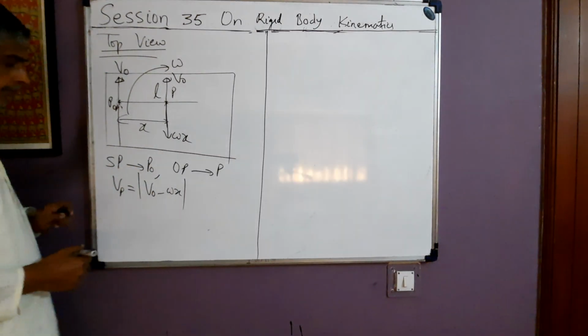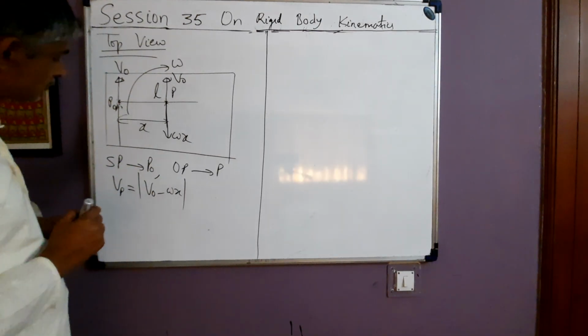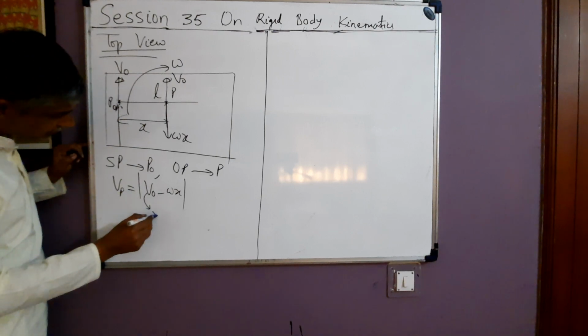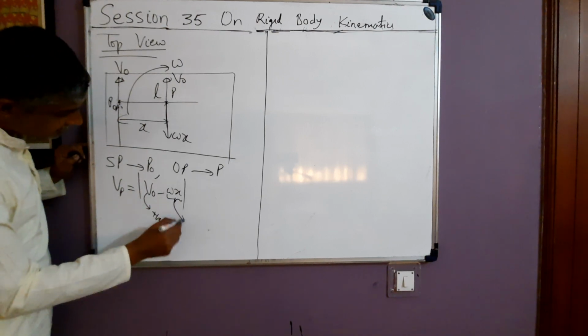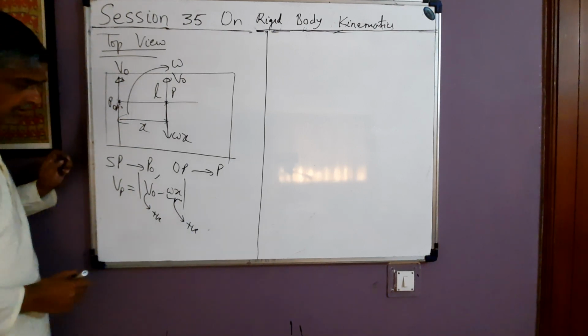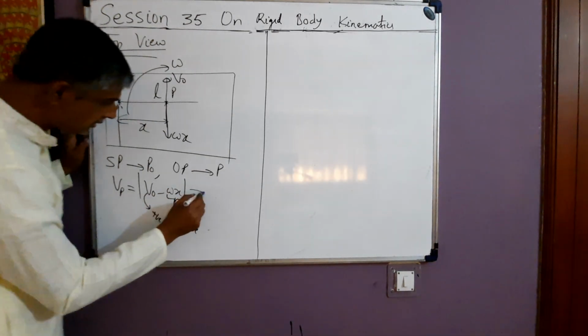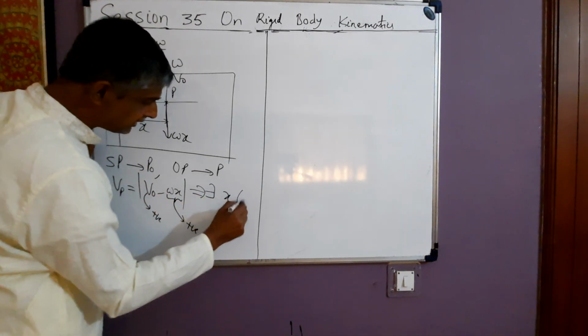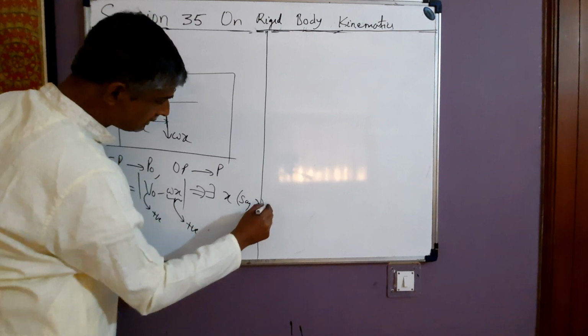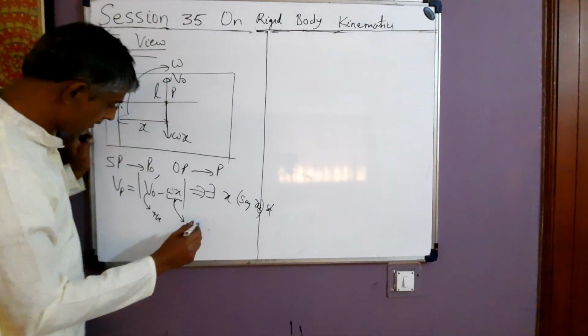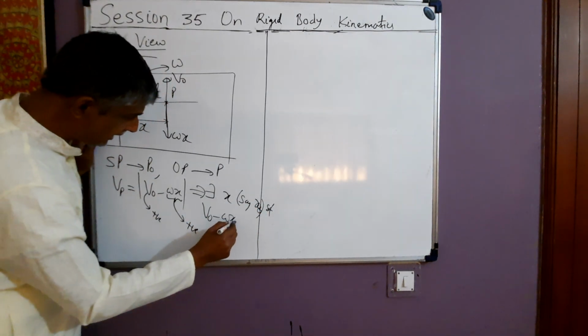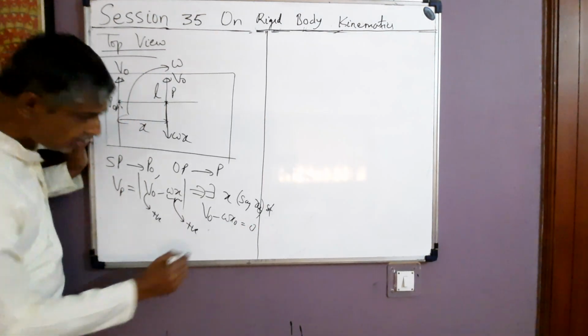Now see, one thing I would like to say. This V0 is a positive quantity. Omega x is also a positive quantity. And here a minus sign is coming. So this means there exists a value of x, say x0, such that V0 minus omega x0 is 0. So solve it.